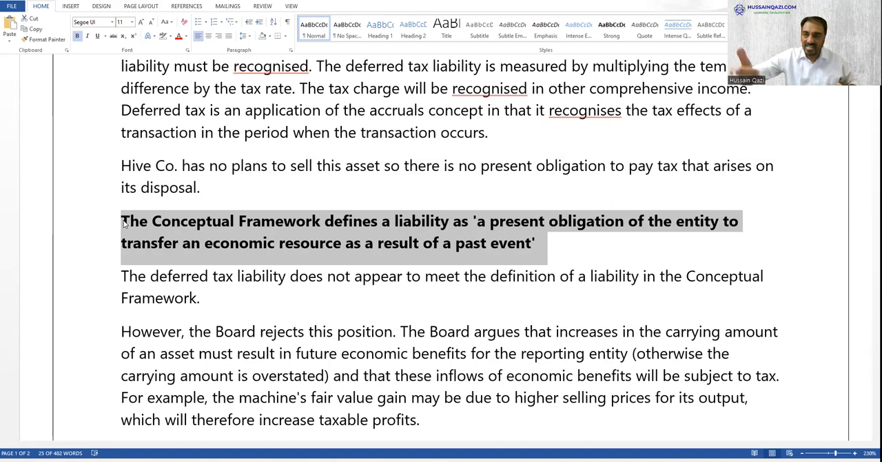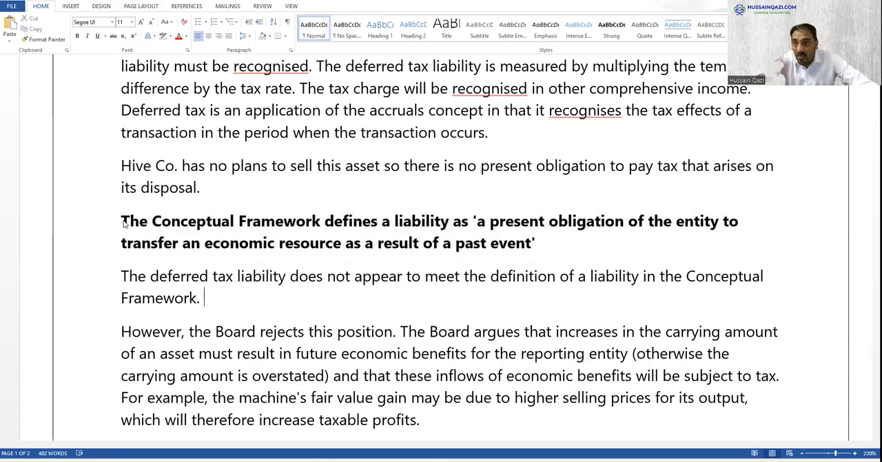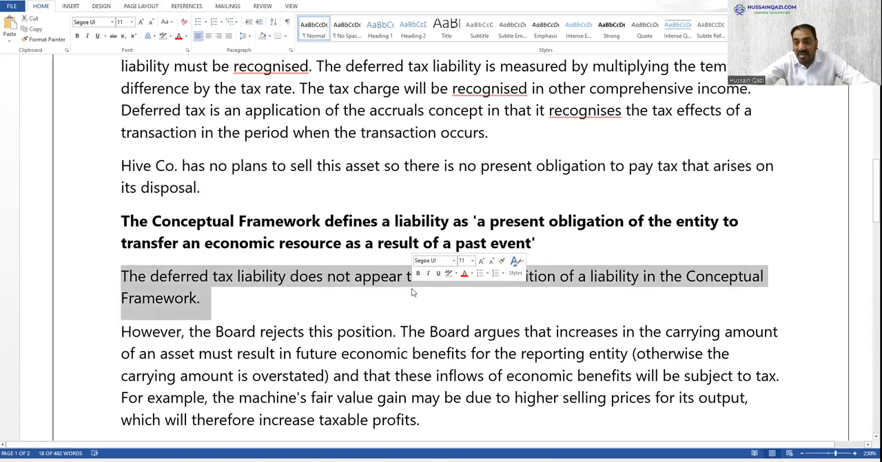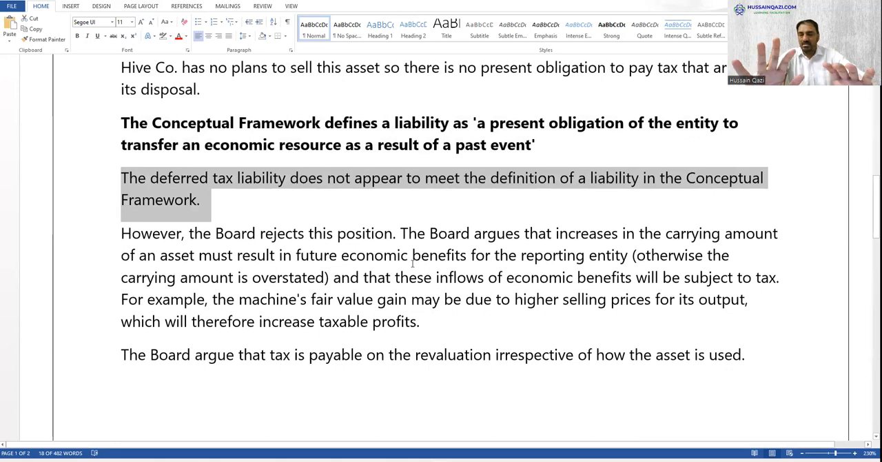If we are recognizing the deferred tax liability, here the deferred tax liability does not actually meet the definition of a liability, because there is no current obligation. The company doesn't have the intention to sell the asset. So what you should do first, whenever you are integrating the conceptual framework, I suggest that you first refer to your knowledge of the conceptual framework, then start your points. Very basic point: it does not meet the definition of liability according to the conceptual framework.